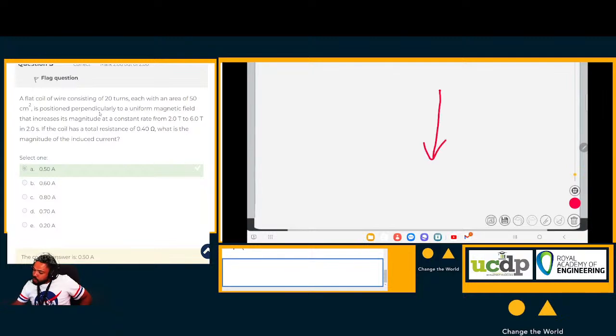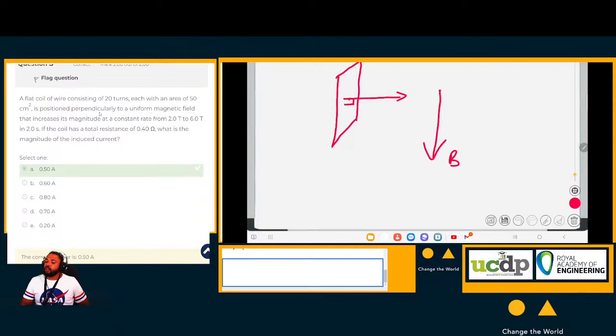Let's say the magnetic field is in this way, that is B, and they say now that this area is parallel, which means the area will now look like this. It is parallel to this magnetic field, which means the area vector for this will now point in this direction, because the area vector will always be perpendicular to the area. Does that make sense? Can you see my drawing? Yes, sir. So now the cosine will be the cosine of the angle between the two. The angle between these two will then be 90 degrees, and the cosine of 90 is 0.